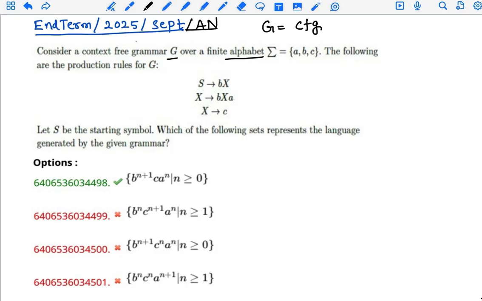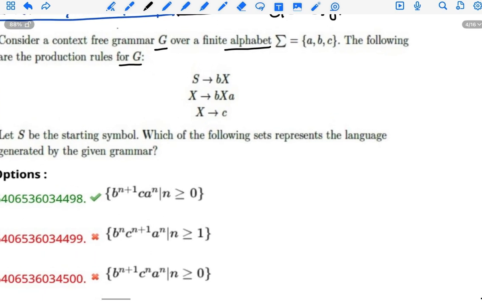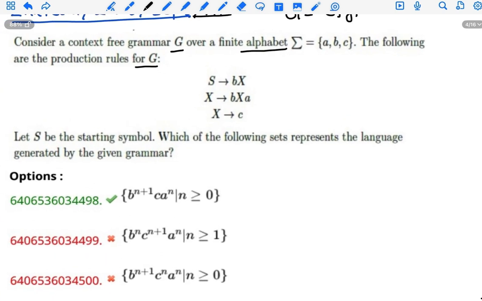sigma equals {a, b, c}, these are the production rules of G. So friends, the context-free grammar is G and it contains these three production rules. These three are called the production rules, friends. Capital S and capital X are nodes, and the order does not matter.